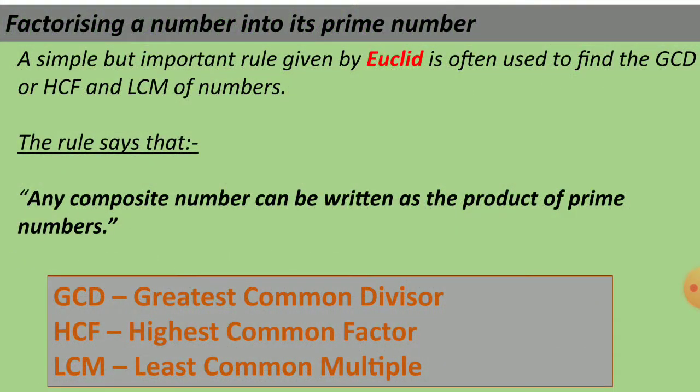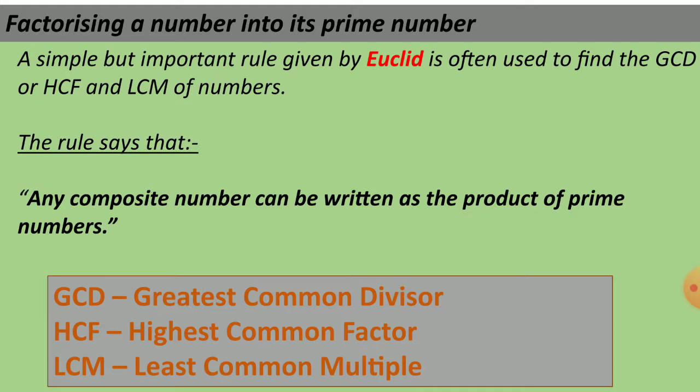Now let us study the topic of factorizing a number into its prime numbers. A simple but important rule given by Euclid is often used to find the GCD or HCF and LCM of numbers. GCD and HCF are one and the same.